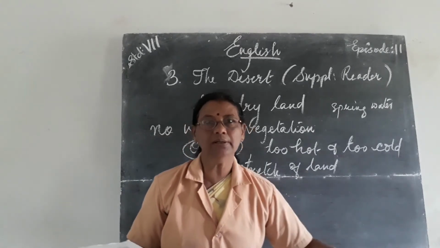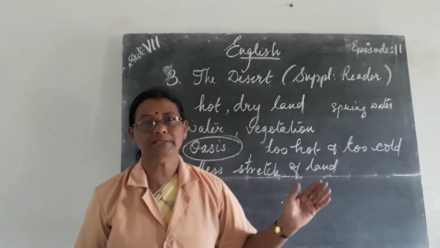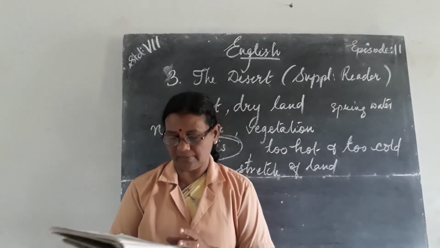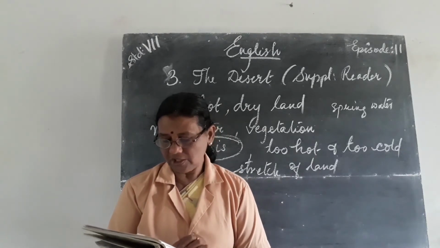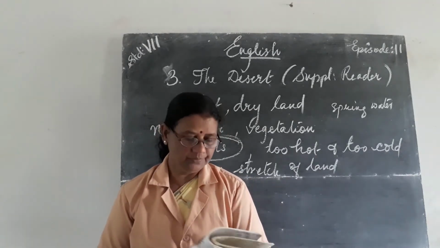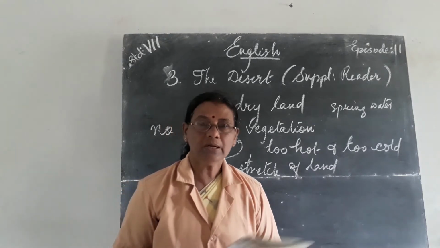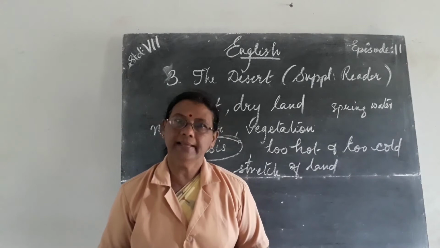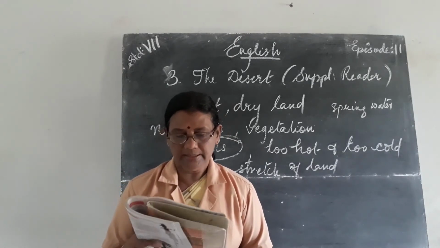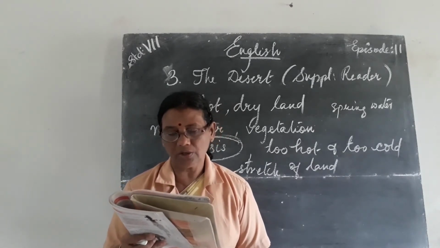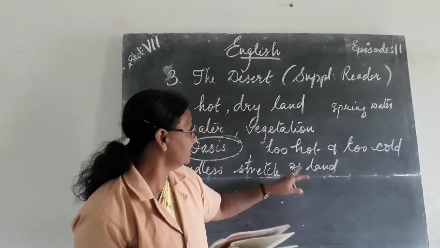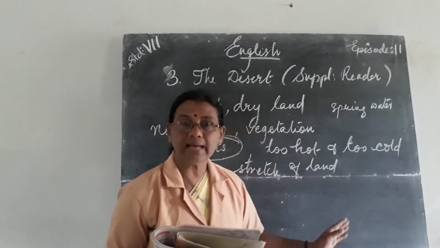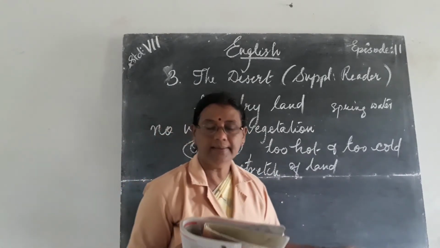So in the middle of the island, after a long distance, maybe a small area is covered with water, where a spring or a well gives plants and trees a better chance to grow. So because the water is there, what happens to the plants around it? They grow. A desert may be hot like the Thar or cold like Ladakh. That means it is too hot or too cold, hot like the Thar desert or cold like Ladakh.